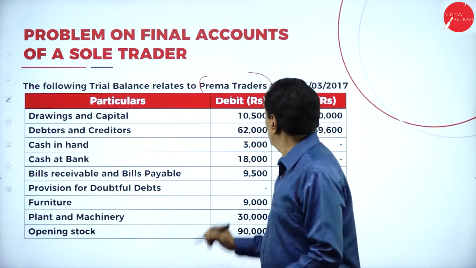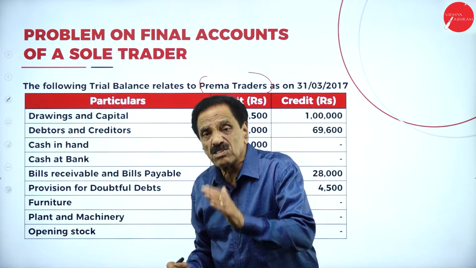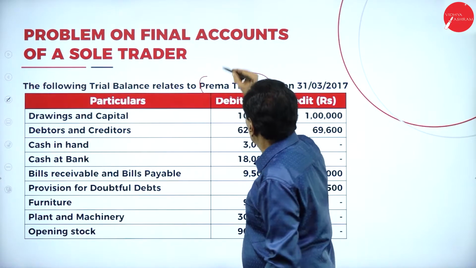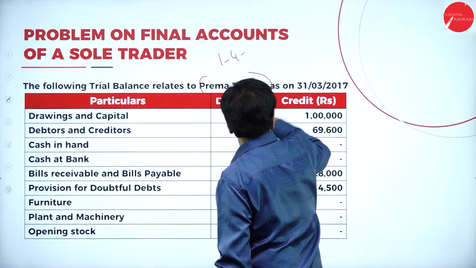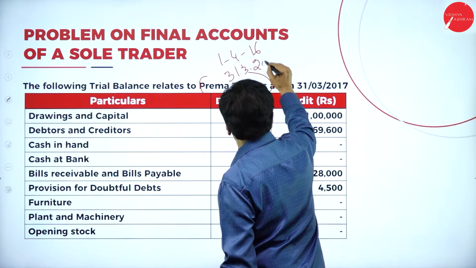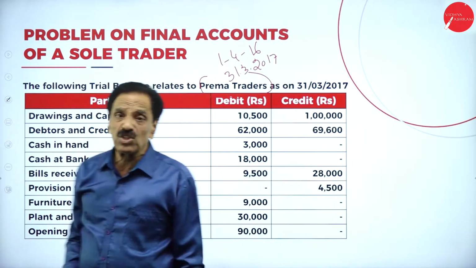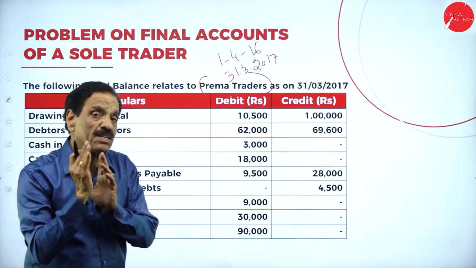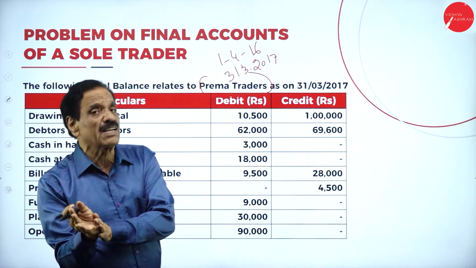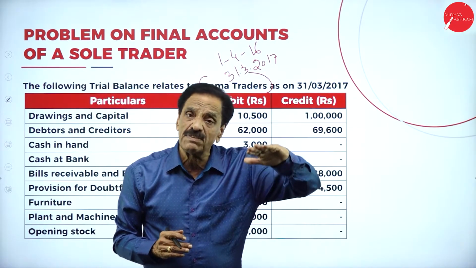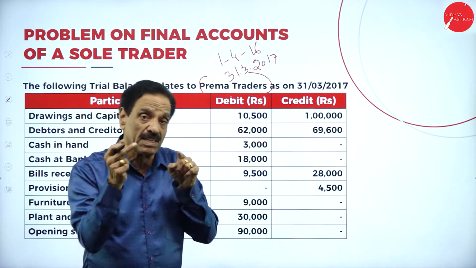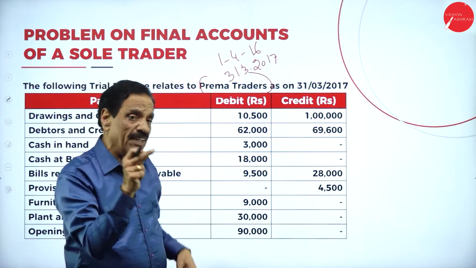As on 31/3/2017. So 31 March means start with April, end with March. How it starts? 1/4/2016 to 31/3/2017. This is your financial year. It starts from April to March, called financial year. Start with January, end with December is called calendar year. I will repeat. Start with January, end with December is called calendar year. Start with April, end with March is called financial year.